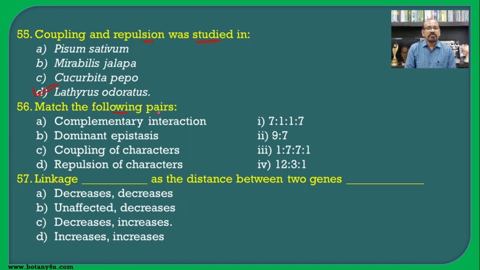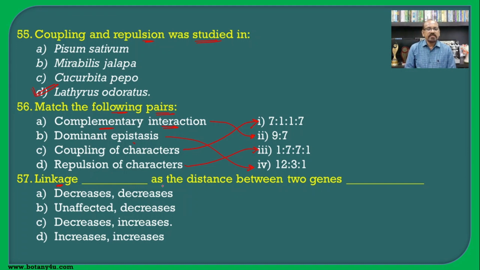Then match the following pairs, as the complementary interaction is 9:7. Then dominant epistasis, that is 12:3:1. Then coupling, as earlier we have seen, 7:1:1:7, and the repulsion, that is 1:7:7:1, and hence they are correctly paired on the basis of the ratios also.